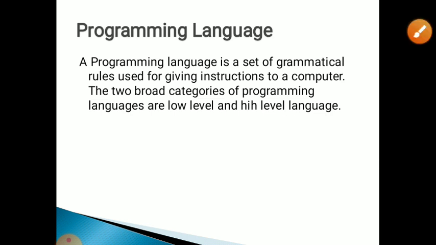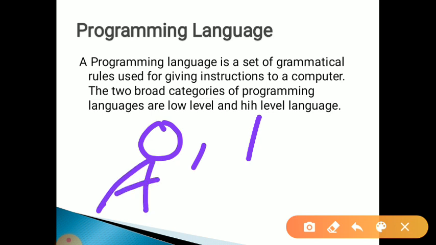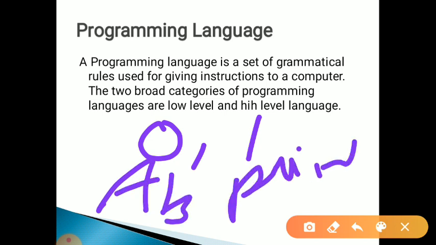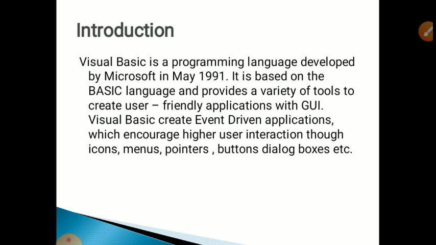In low level we give the instruction in the form of 0 and 1 only, and in high level, just like A, B, C and print, whatever instructions we give to the computer, it is called high level language.